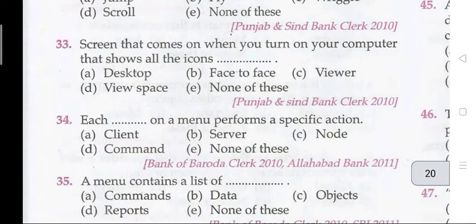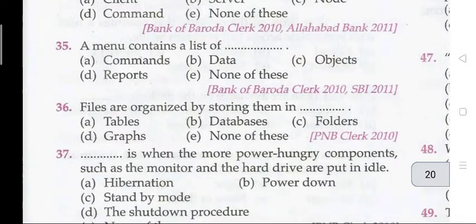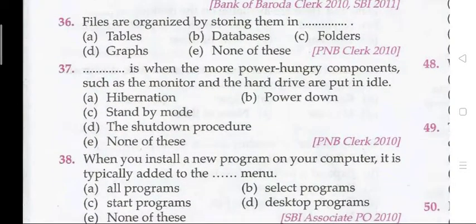Question 34. Each dash on a menu performs a specific action. The right answer is D, command. Question 35. A menu contains a list of tasks. The right answer is A, that is your commands. Question 36. Files are organized by storing them in. The right answer is C, folders.